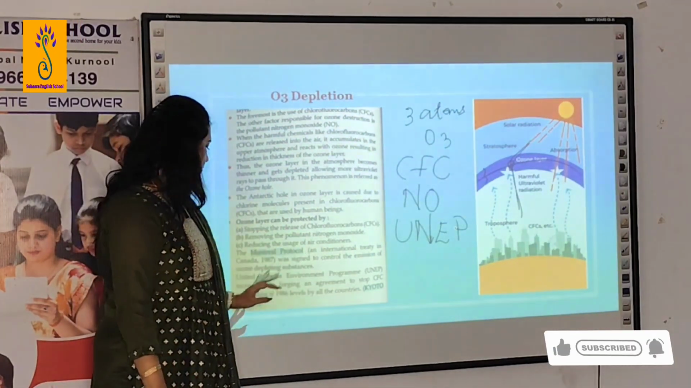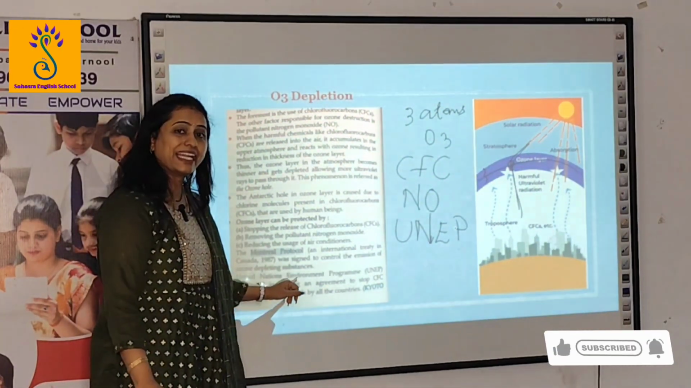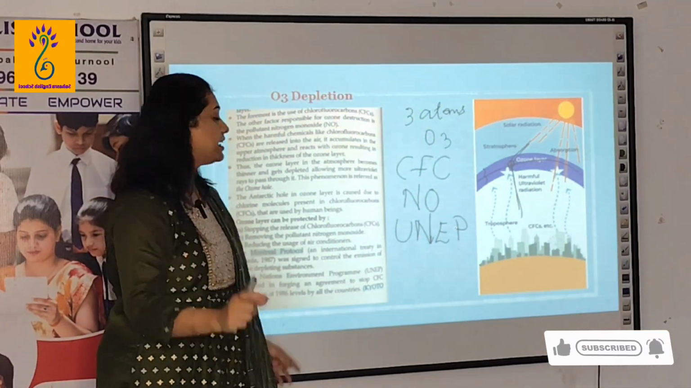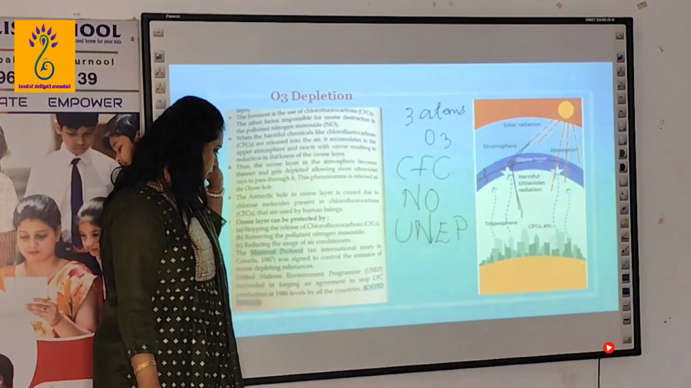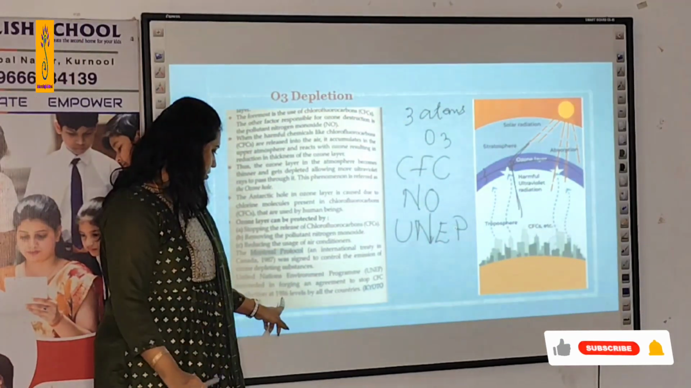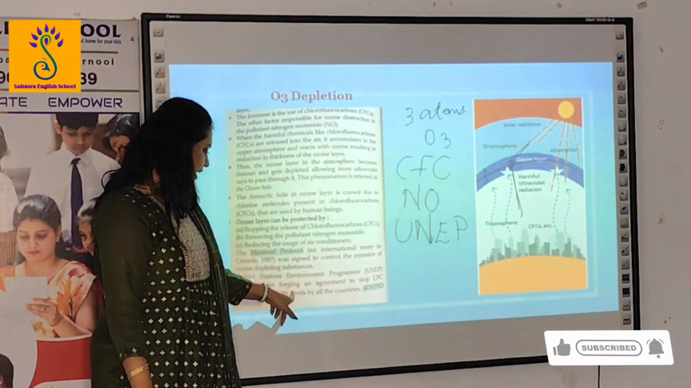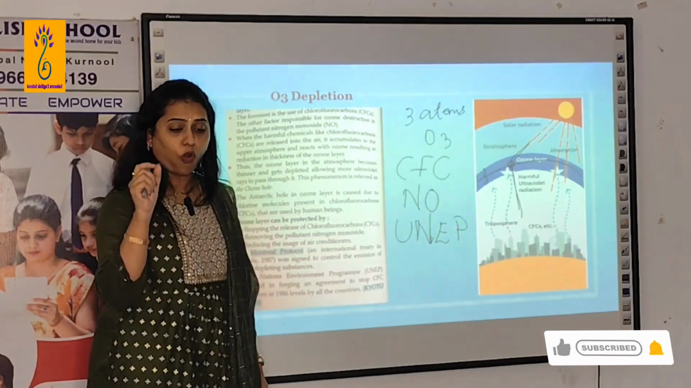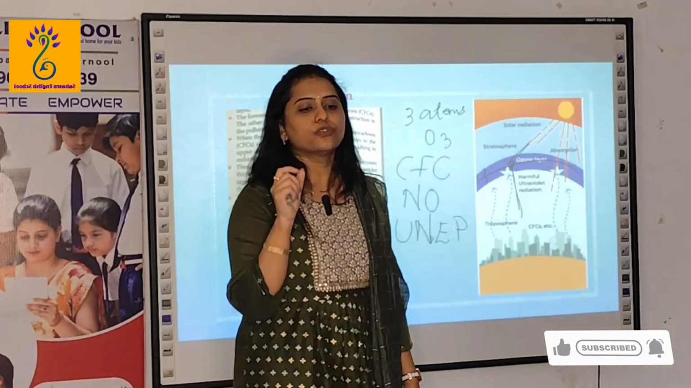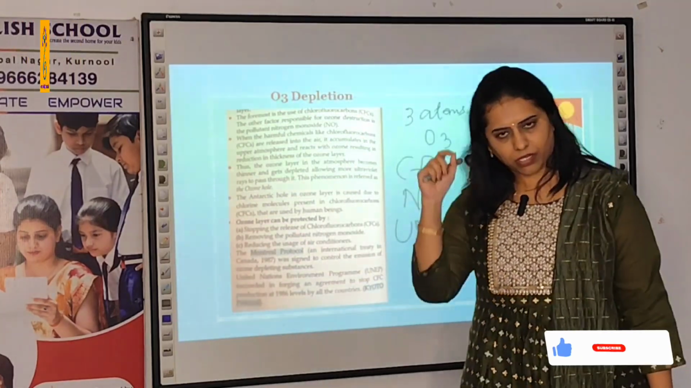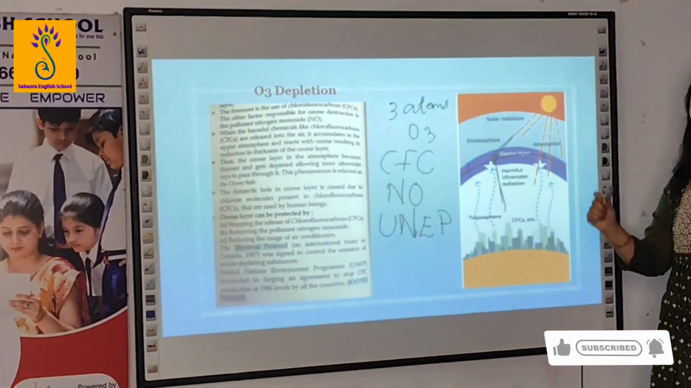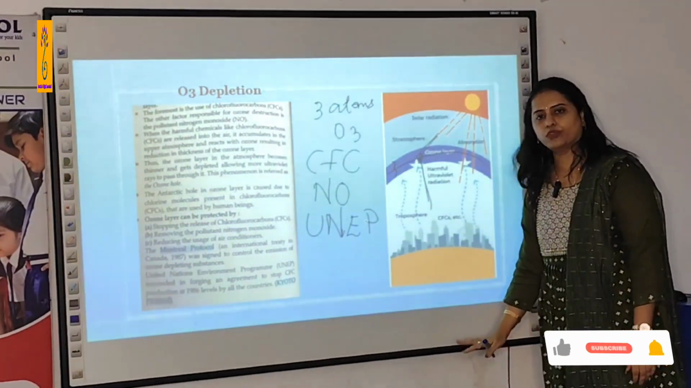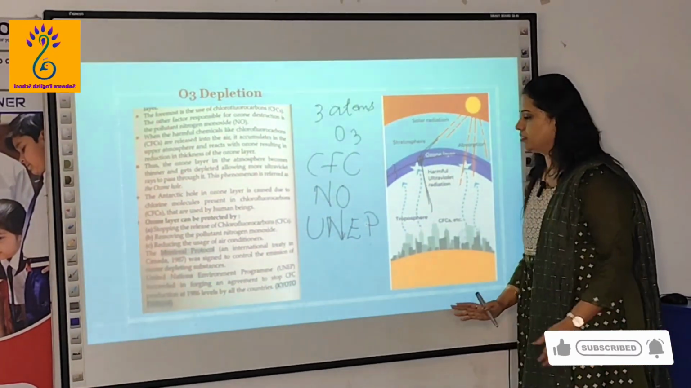Next, the United Nations Environment Program, that is UNEP, succeeded in forging an agreement to stop chlorofluorocarbon production in 1986, because the Antarctic hole was first found in 1985. So in 1986, all the countries should sign that, so that they lessen their emissions of chlorofluorocarbons. Okay, this is about ozone depletion. I think I made it clear.